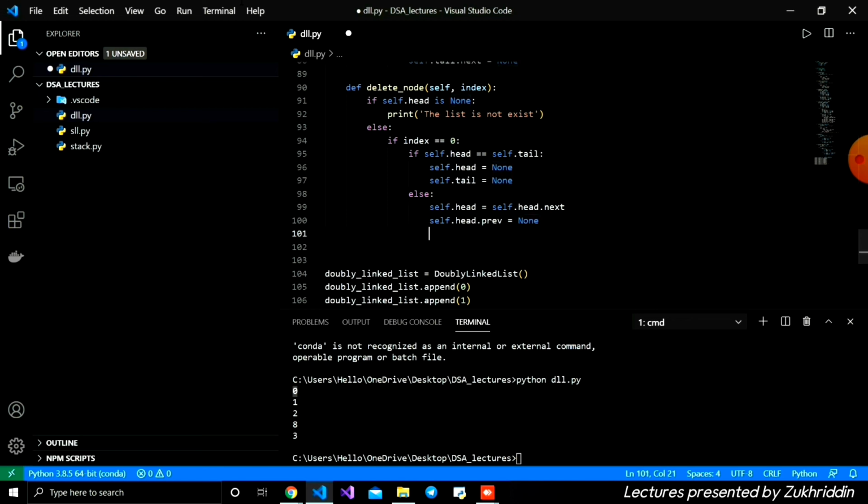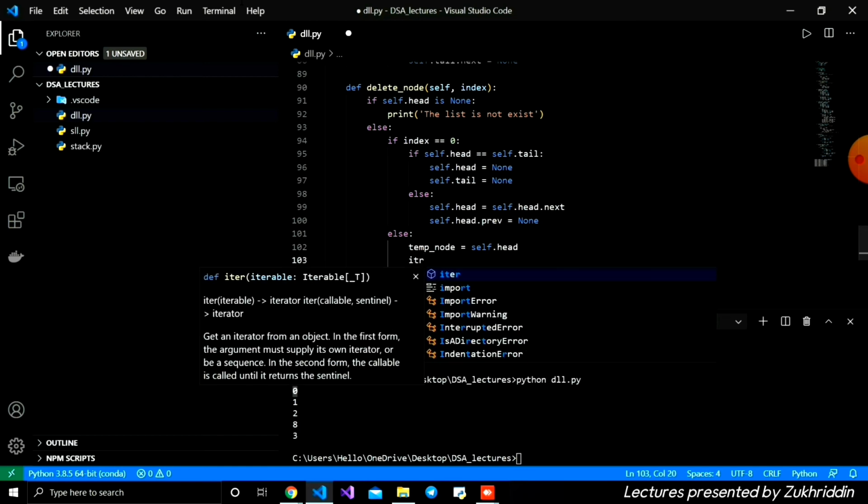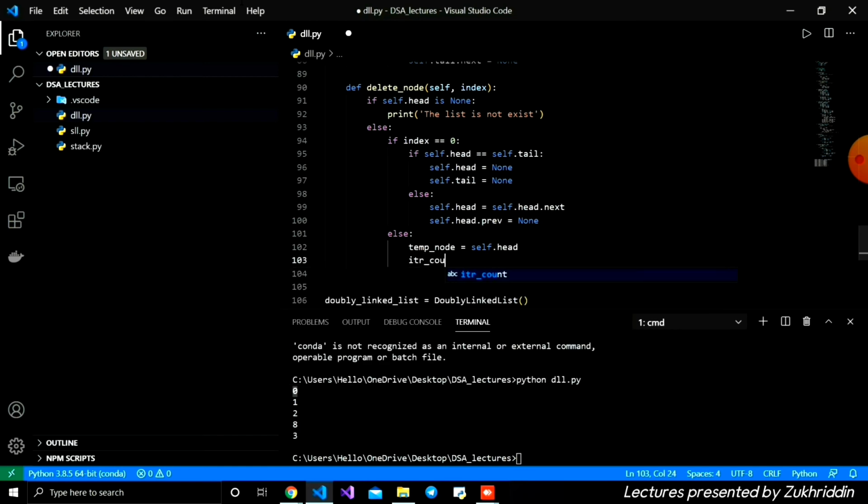And if not, here I'm going to write else, and firstly we define a temporary node, and here I'm going to iterate my entire linked list. I'm going to give it self.head, just accessing the first node. After that I'm going to create a variable for storing the iteration count, equal to 0.